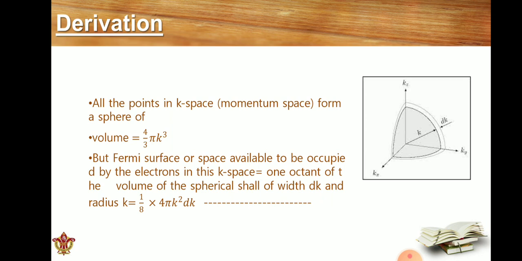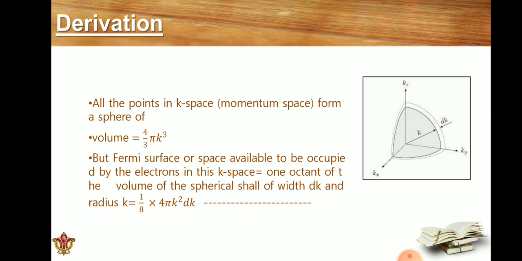Why are we writing this? We are writing this because when we consider an atom, we know that inside the atom there is a nucleus at the center, and the electron has its position around this nucleus.